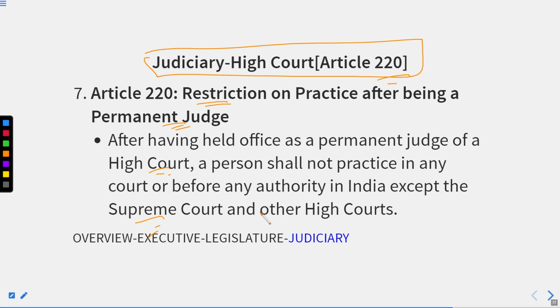Only two exceptions: the Supreme Court, when the Chief Justice of India appoints that person as an ad hoc judge and acting judge. Second, in the other high courts, if there is a lack of decorum. In these two conditions only, the person could be transferred from here to here. All right. So remember this thing.